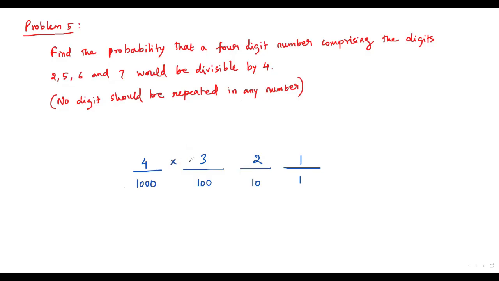Now let's multiply this 4, 3, 2 and 1. What do we get? 4 times 3 is 12, 12 times 2 is 24, 24 times 1 is 24. So we can form 24 4-digit numbers using the given digits. In all the 24 4-digit numbers, no digit will be repeated. So the total number of all possible outcomes in this experiment is 24, and let A be the event of